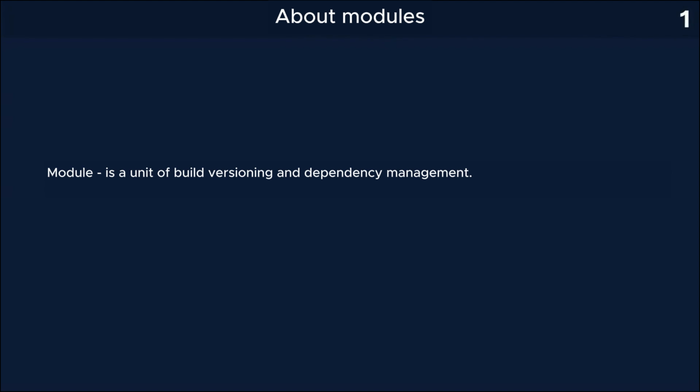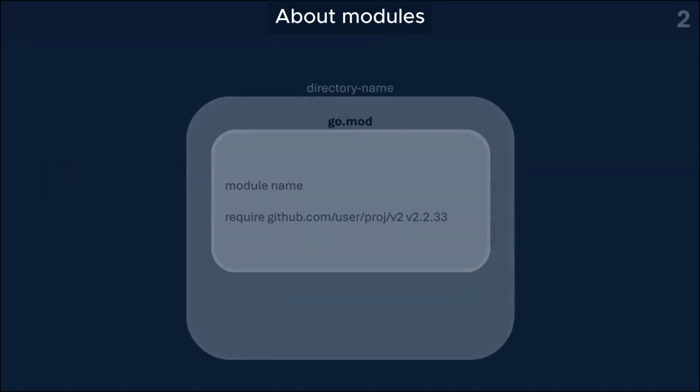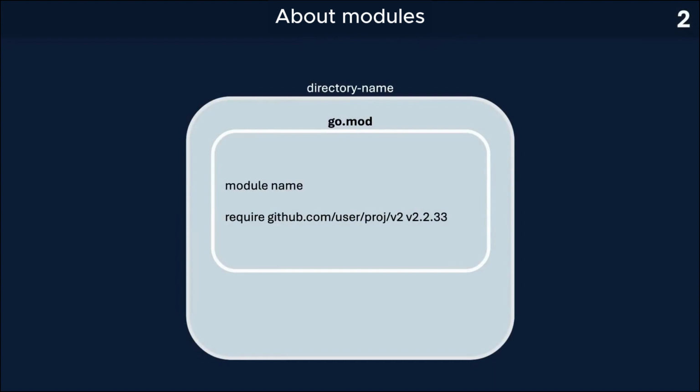Module is a unit of build, versioning, and dependency management. Now let's try to understand the essence of this definition, first theoretically, then practically. In general, this is a directory with the go.mod file that stores module metadata, such as its name and dependencies. The module includes all subdirectories from the go.mod file to the first other go.mod file encountered.